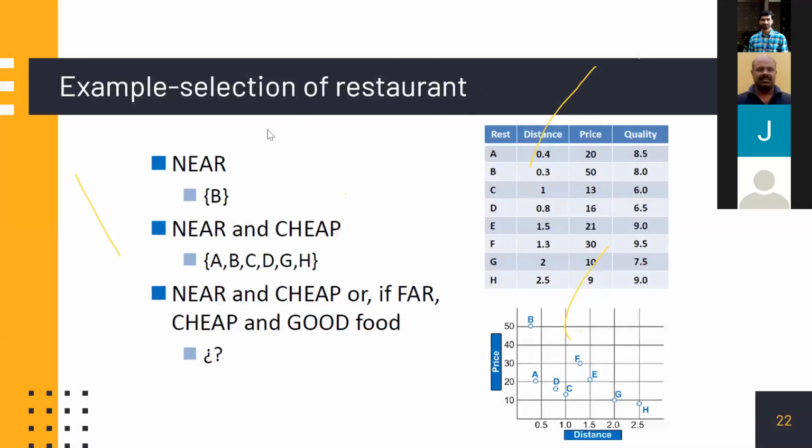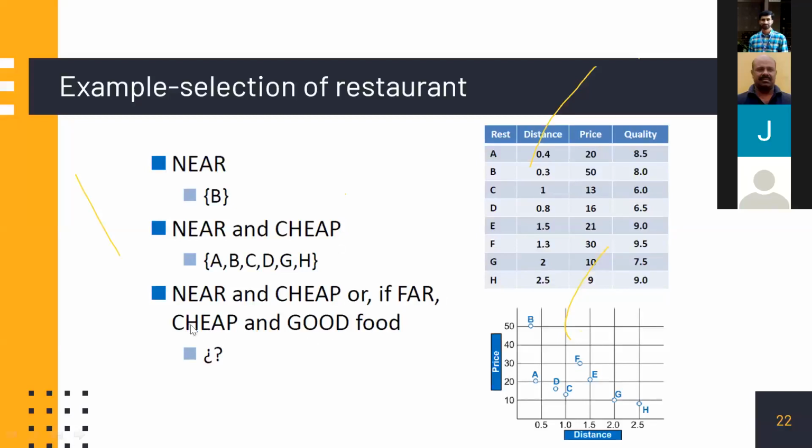This is an example of selecting a restaurant. When you want to cut your class and go to a restaurant, that usually happens. In future it may not happen because you cannot do that. But anyway, this was designed for the good times. Suppose you are planning to go to a restaurant. Which are the parameters? One thing, it should be near and cheap. If it is very near to your college and cheap, then it is fine. Otherwise, if it is far, you will go with your bike or car, no problem.